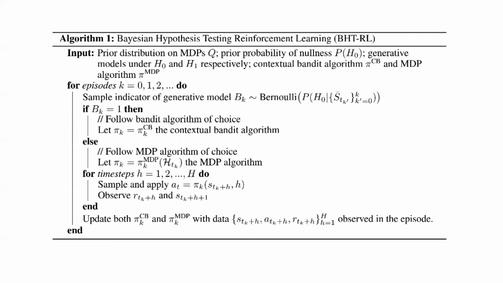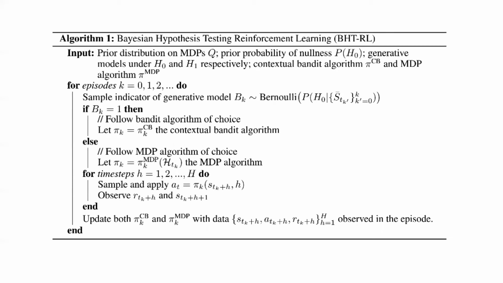Our algorithm uses a posterior sampling approach. At the start of each episode, an environment indicator is sampled from the posterior probability of the null hypothesis. If the environment indicator sampled returns that the null hypothesis is true, meaning the environment is that of a contextual bandit, then for that episode, we choose actions according to the contextual bandit policy. Otherwise, we use the MDP algorithm to choose actions for that episode. Our algorithm essentially alternates between a contextual bandit algorithm and a full MDP algorithm.